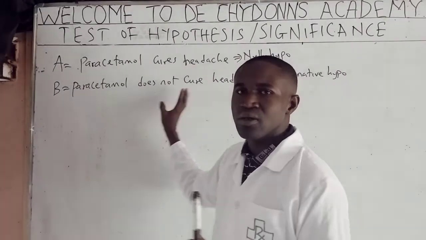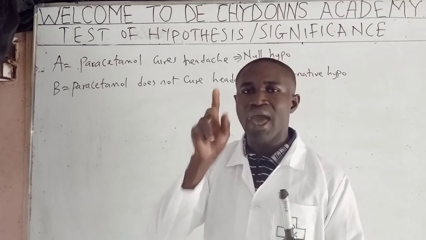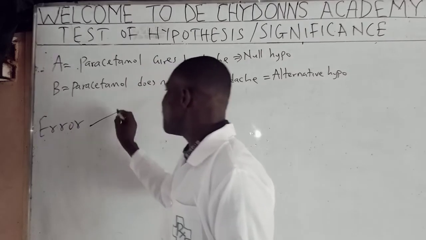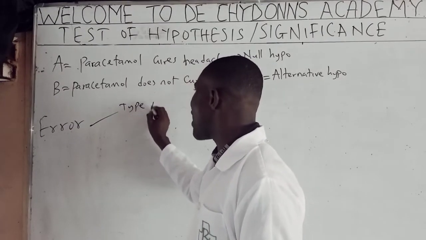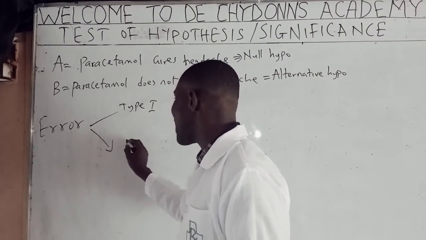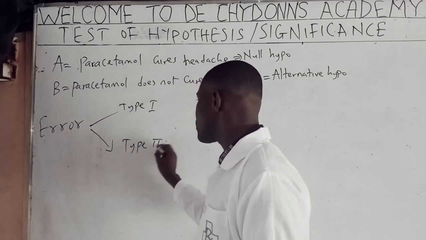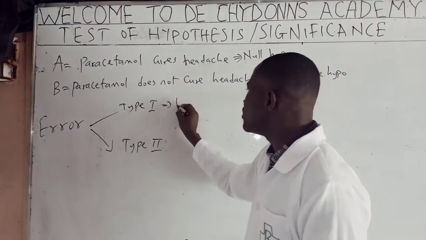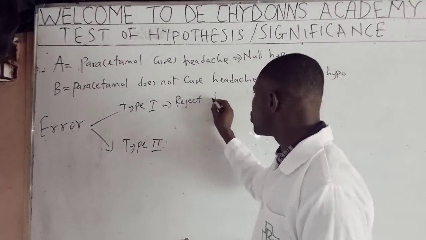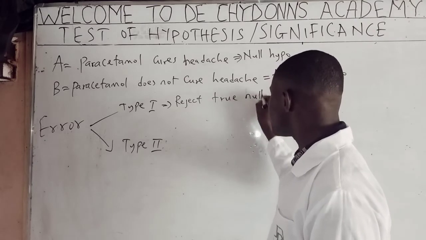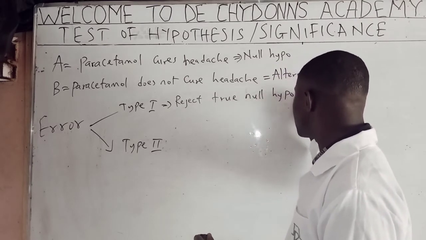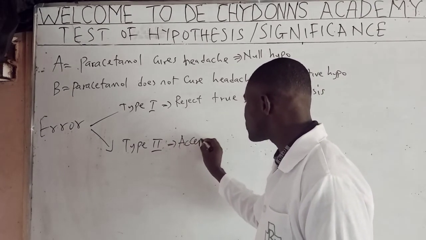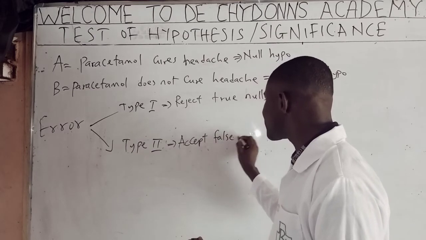Now, in this topic, we classify the errors we have into two. The first error is what? Type 1 error, and the second error is type 2 error. What do we mean by type 1 error? Type 1 error simply means reject a true null hypothesis, while type 2 error simply means accept a false null hypothesis.